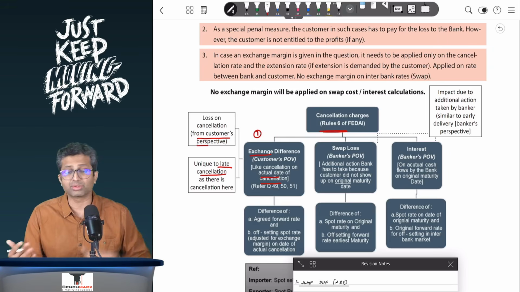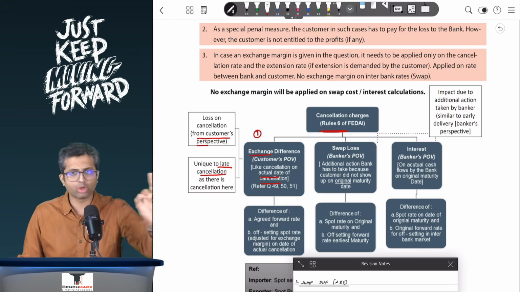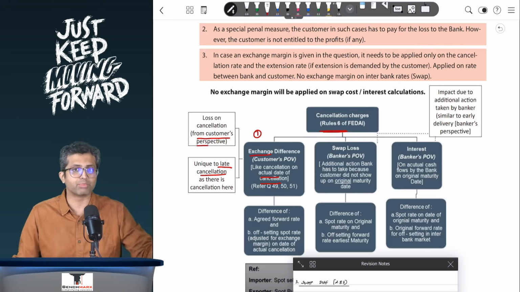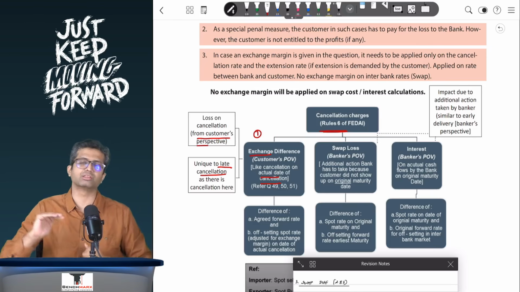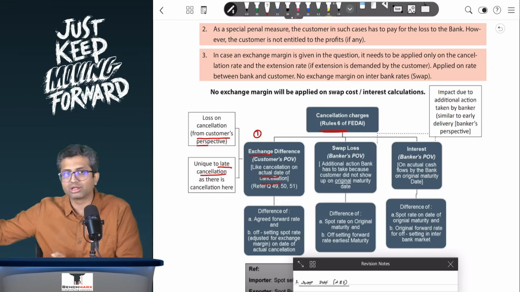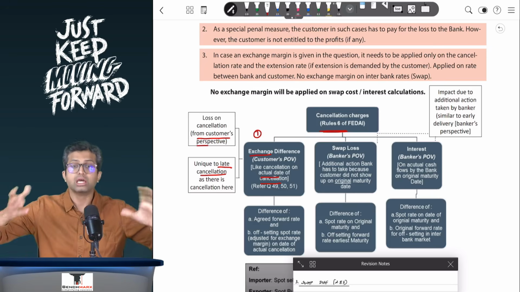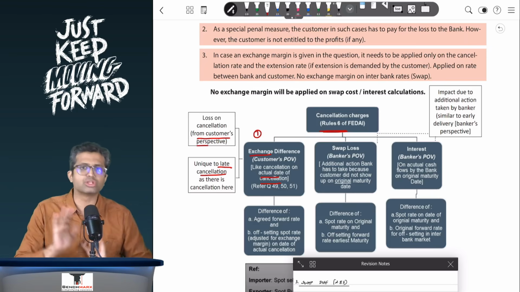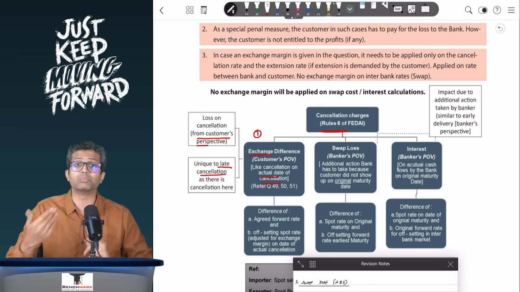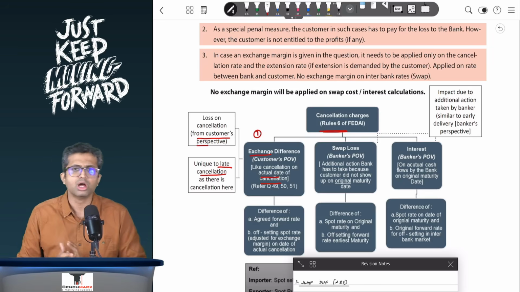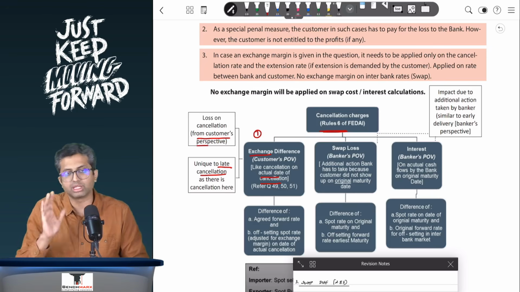Over here, sometimes a question might give you exchange margin. In all of these sums, you remember that the exchange margin will be applied on the rates between the banker and the customer. You will do other adjustments as well, like you did for early delivery, like swap charges or interest. This is the rates in the interbank market, and on that exchange margin will not be applicable. Exchange margin will be applicable between the rates between the banker and the customer. Like the cancellation rate, exchange margin will be applicable.